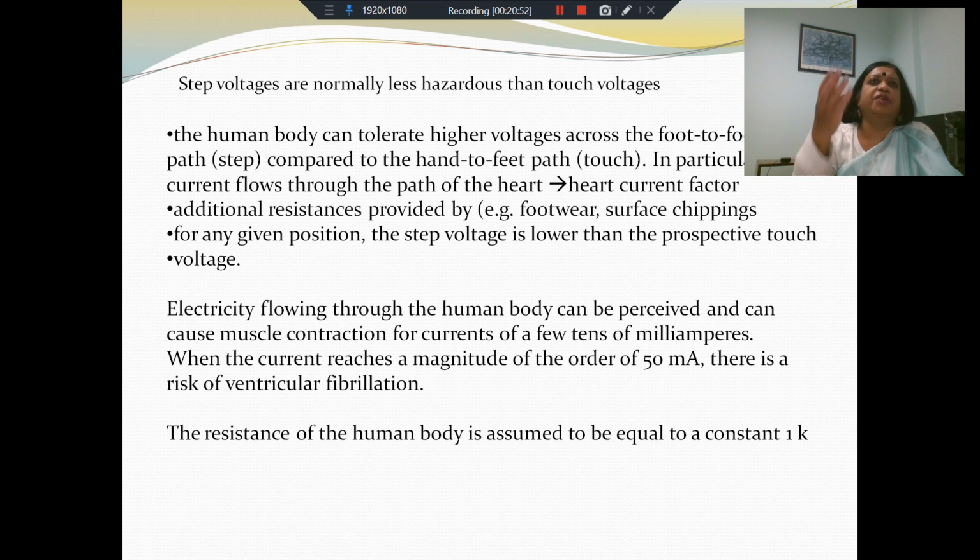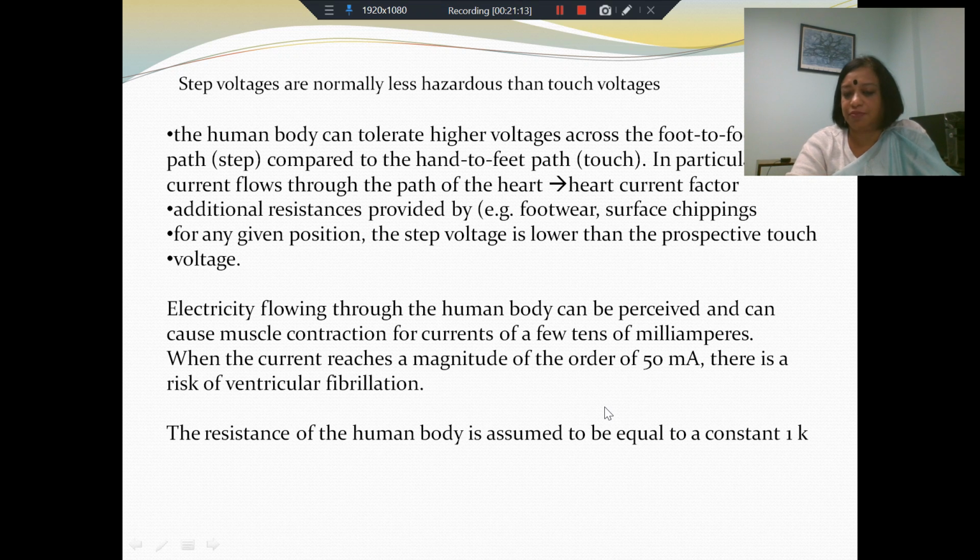For example, when we have a small shock from the socket, we can feel it, but it doesn't cause any damage. But when you go to values of current of the order of 50 milliamperes, there is always the risk of ventricular fibrillation.